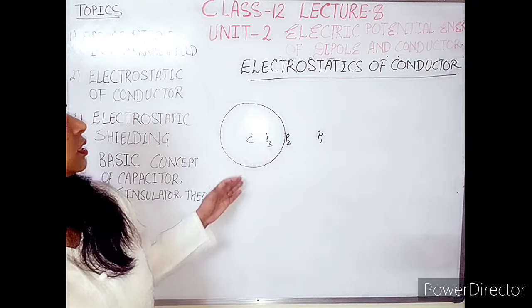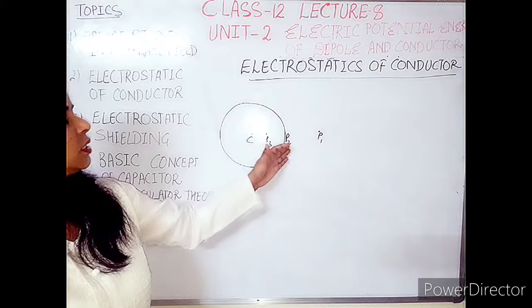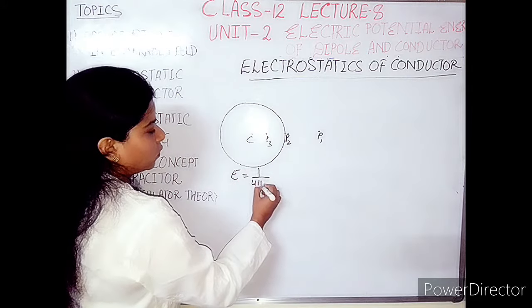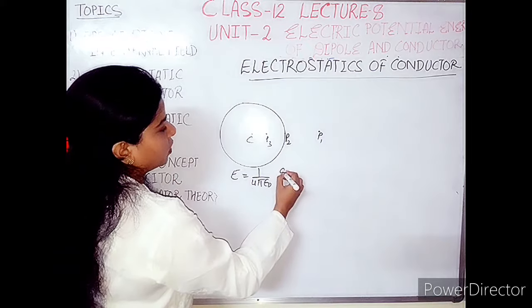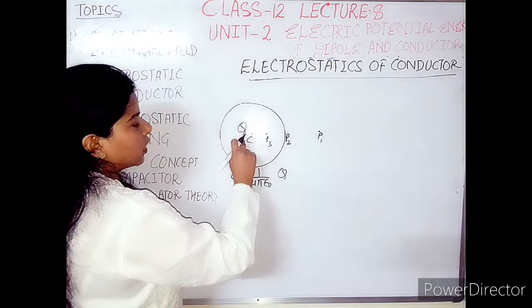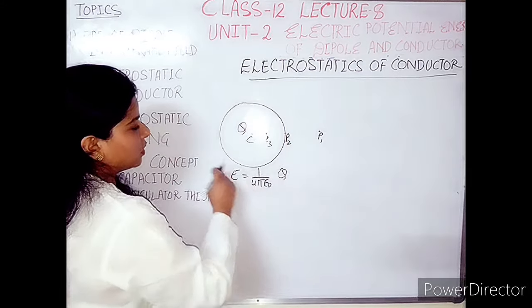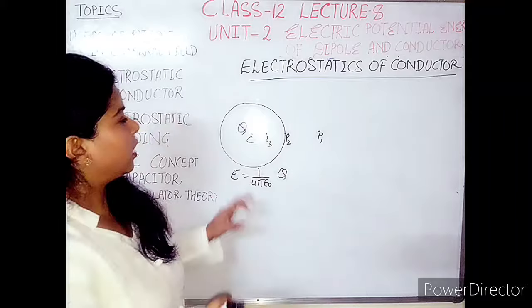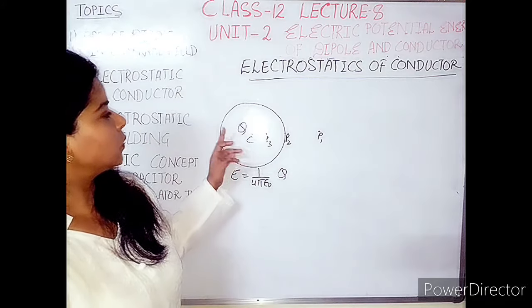So those were the 3 cases. In the first case we have got the result that electric field is equal to 1 over 4 pi epsilon naught Q, where Q is the source charge. Source charge means all the charges are present over the surface, and the result is the same as the electric field due to a point charge.